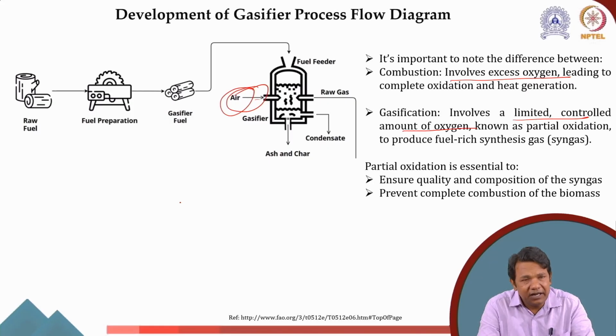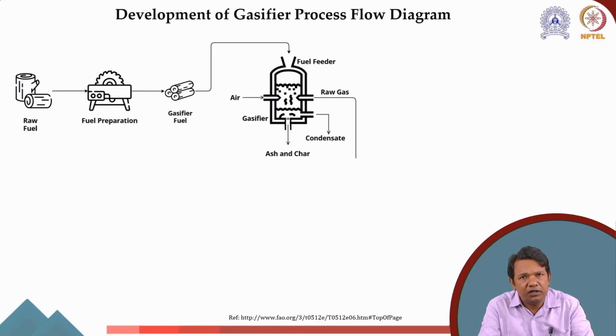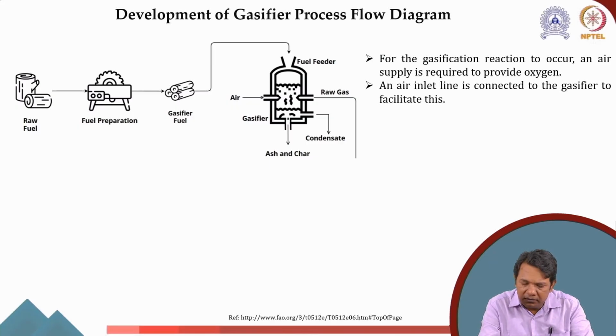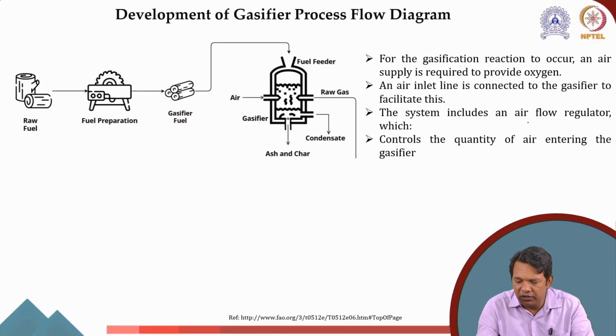Similarly, with a limited supply of 30 to 40%, it also prevents complete combustion of the biomass. In some cases it can be 20% as well, but 20% is the lower side, whereas 40% is the higher side. So usually we stick to 30%. As I said, there is an air inlet which is connected to the gasifier, and this includes the airflow regulator. The airflow regulator can be a mass flow controller or a volumetric controller.